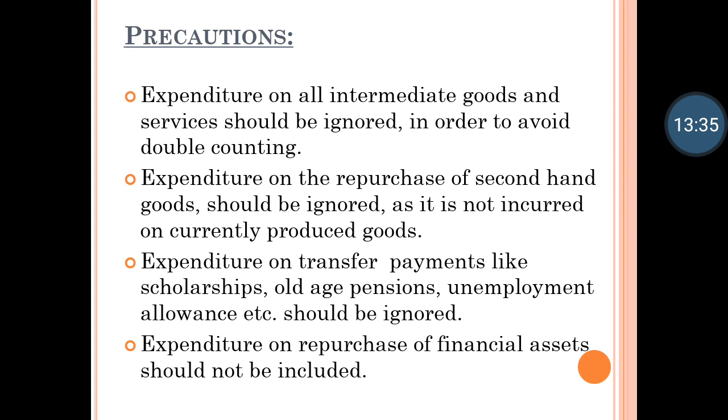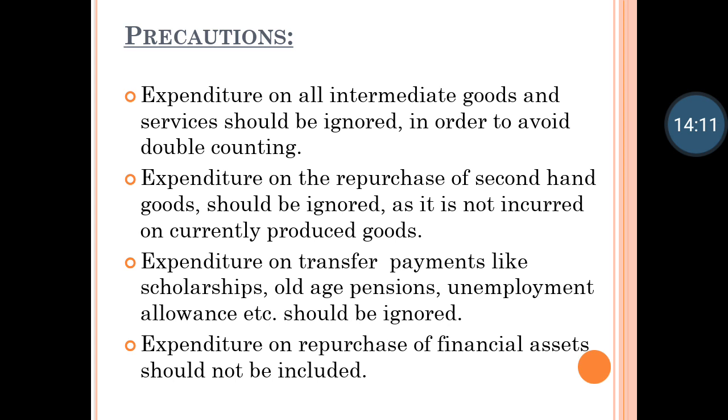When it is just a transfer, nothing is being worked for and you are receiving, it is just a transfer income. So whether it is a scholarship or an old age pension. Now who gives pension? Suppose a private company is giving pension to its employees, or a government sector company is giving pension to its employees, that again is just a transfer of money, and it should not be taken into counting. Unemployment allowance: in some countries even the government gives unemployment allowance when a person is not employed for a certain period of time.